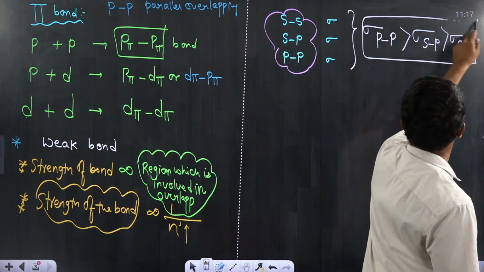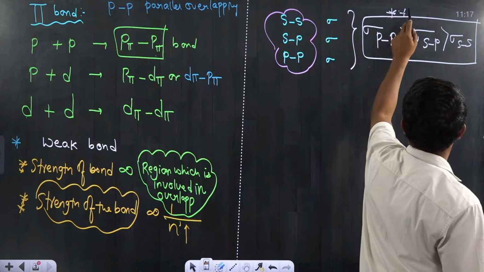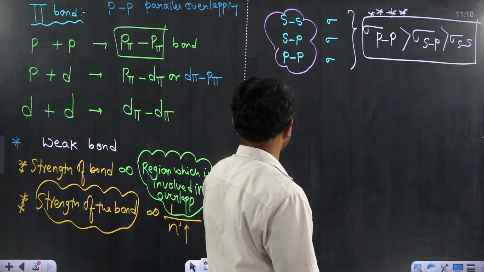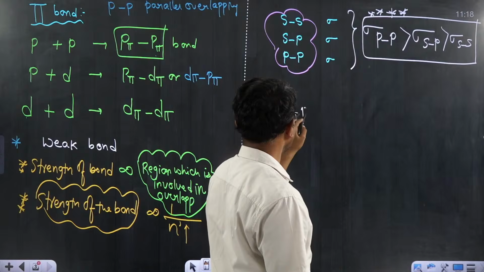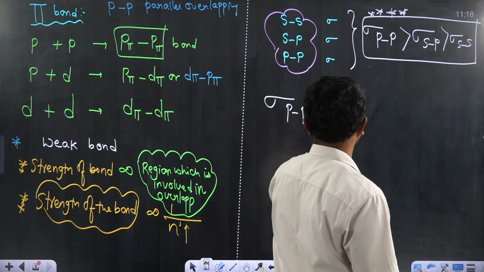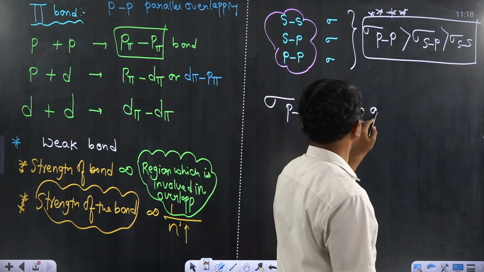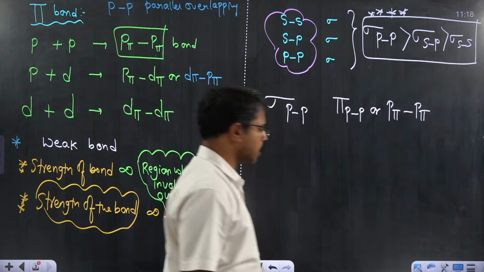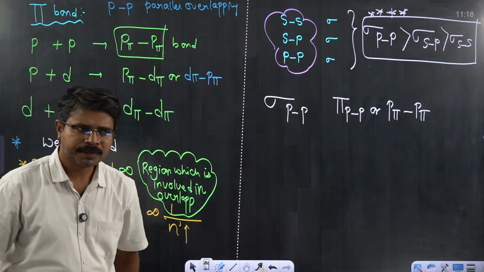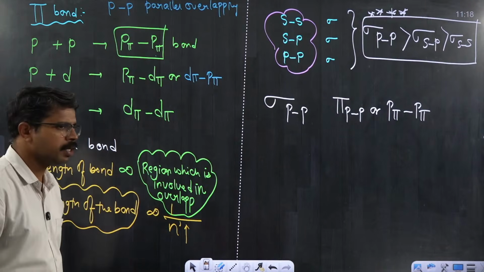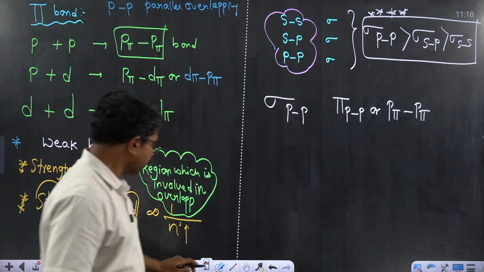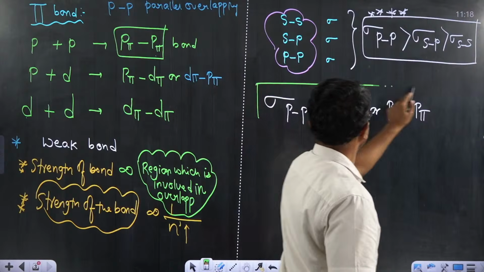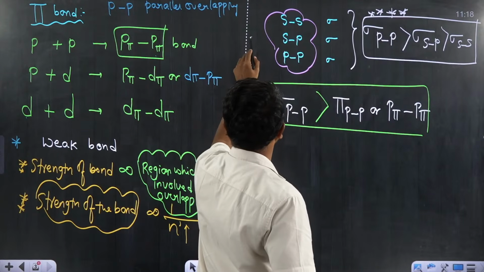This point is a very important point. If someone is asking me to write the sigma PP I mentioned and pi PP I mentioned, this can be referred to as P pi, P pi. Out of these two, which bond is expected to be the strong bond? Can anyone tell me? Obviously, the sigma bond is stronger than pi bond. This is point number 1.